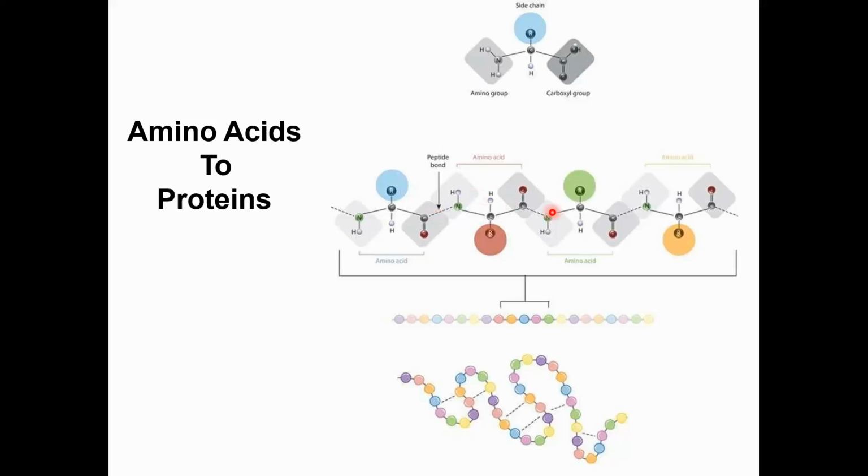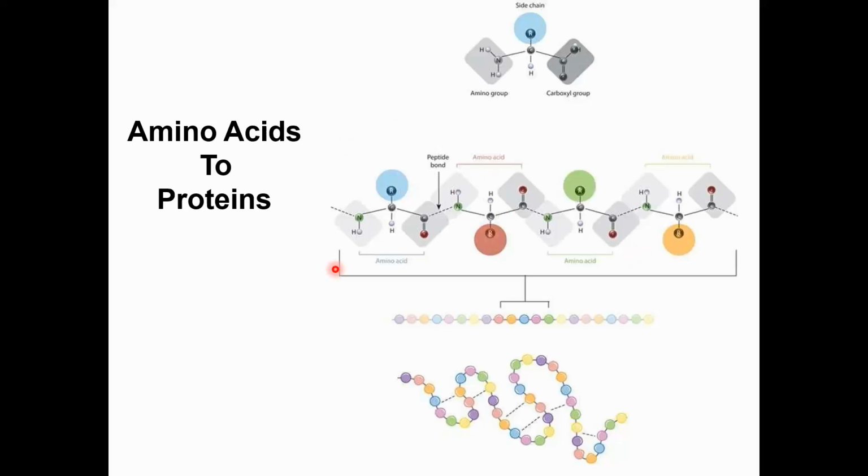When several different amino acids join each other with a covalent bond, which in case of protein we say is a peptide bond, we have a long chain of amino acids that we call a polypeptide chain. This polypeptide chain is a part of protein, and we have different structural levels of protein.